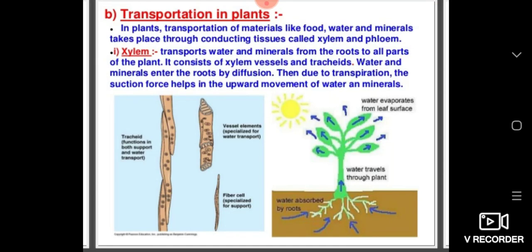Good morning, everybody. Today we shall continue the chapter Life Processes. In the previous class, we discussed transportation in plants. Xylem and phloem are the two conducting tissues. Here, xylem is the water conducting tissue and phloem is the food conducting tissue.